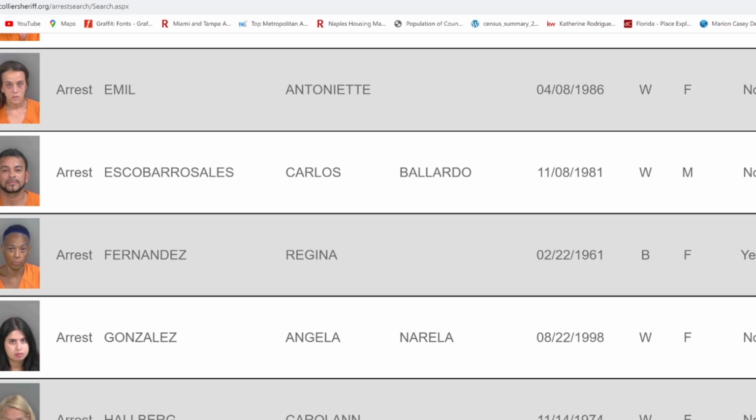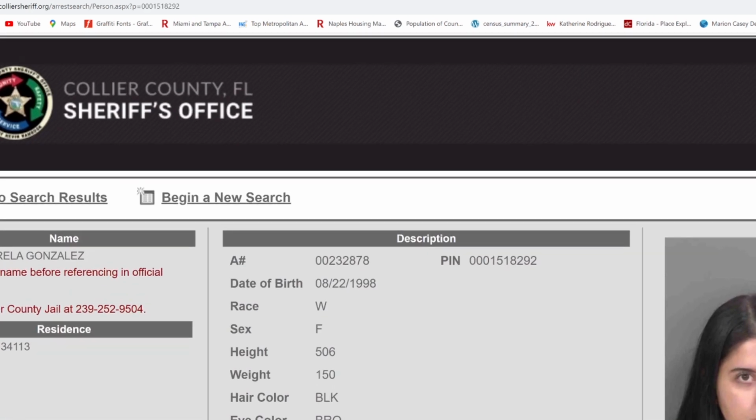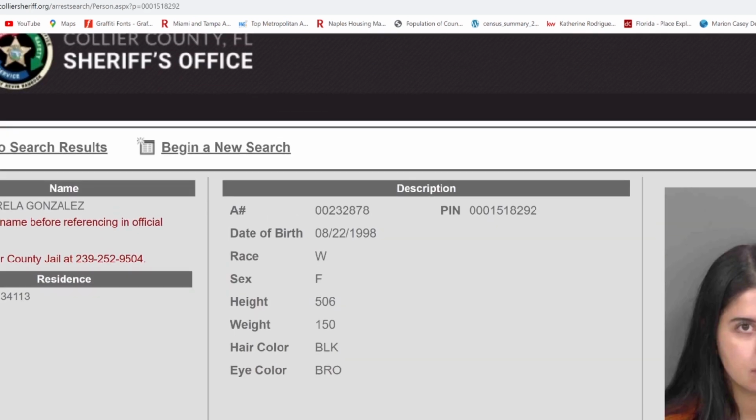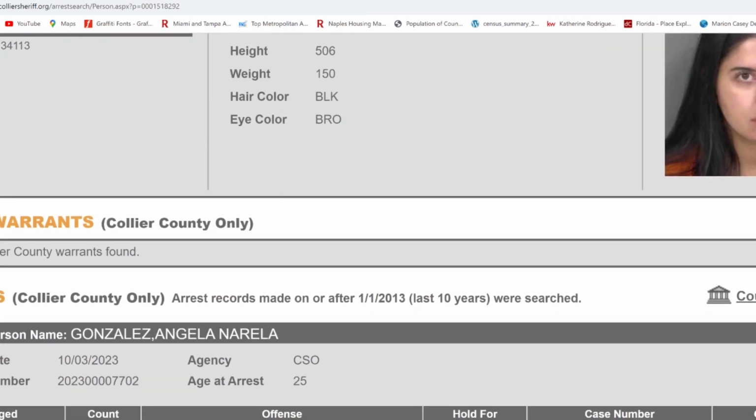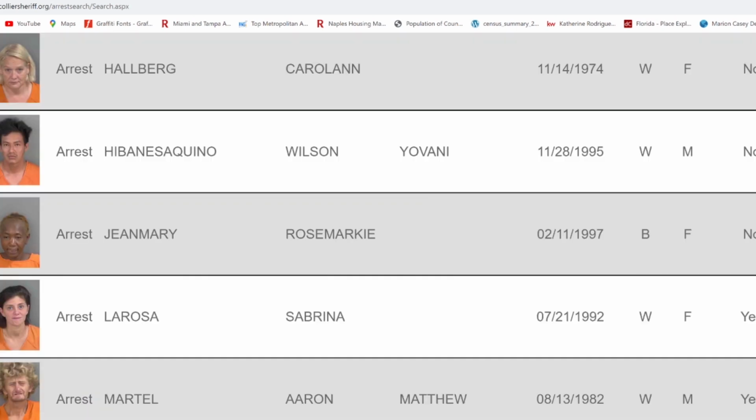Angela Narela. Look at Angela Narela. She looks Cuban for sure. Angela Narela Gonzalez. Lives in Naples, and she's probably Cuban. She's got that Cuban black hair. I think she's definitely stealing people's stuff. Yep, I can see a thief when I see one. She just likes to take things that weren't hers.